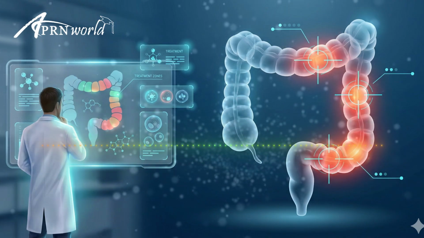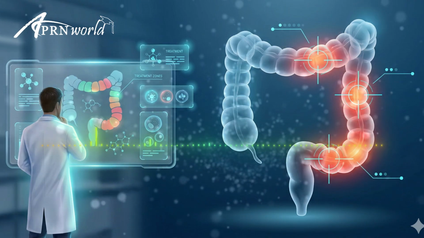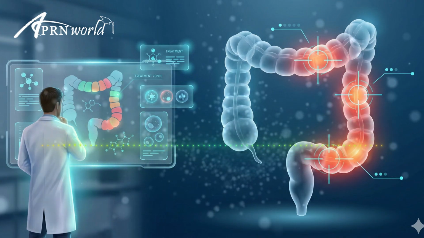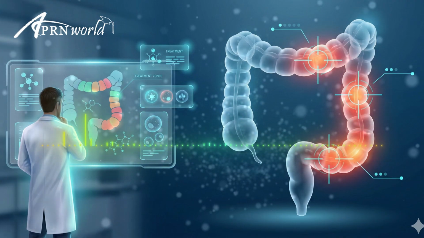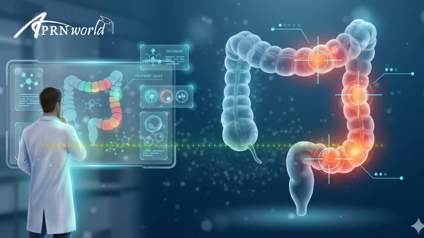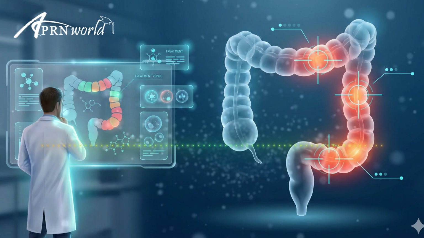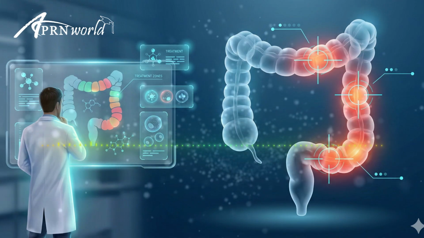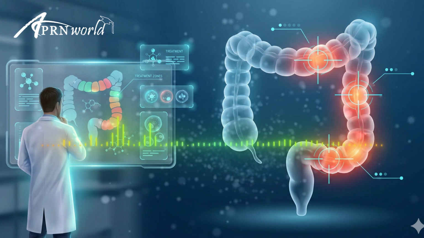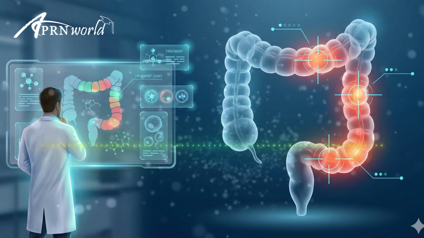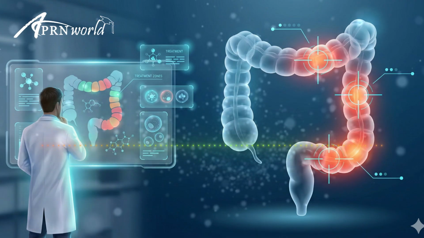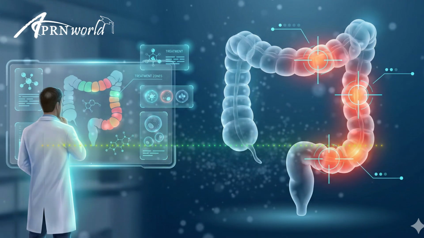Mark, in the simplest terms, what makes UC different from other inflammatory bowel diseases? It's all about the location and the depth. UC is strictly limited to the colon, the large intestine, and unlike Crohn's disease, which can tunnel through the entire wall of the gut, UC is a mucosal disease. It stays on the surface, but it is relentless. It starts in the rectum and moves proximally, causing continuous, uninterrupted inflammation. It's that uninterrupted part that makes the diagnosis so distinct.